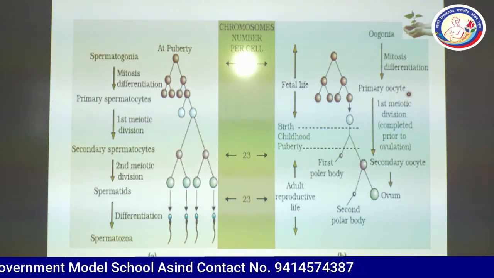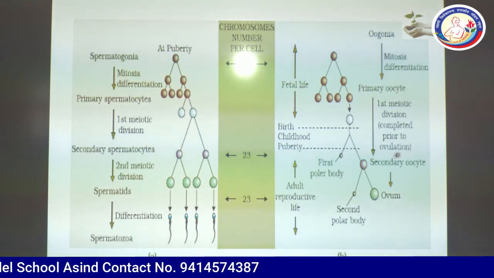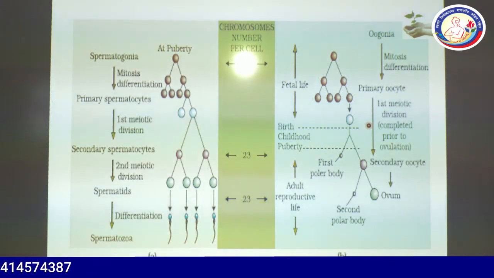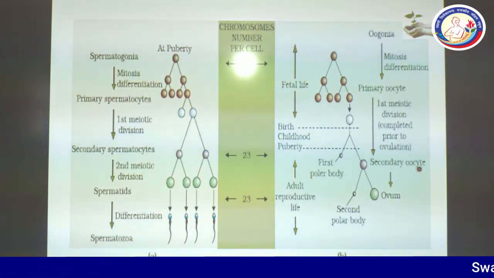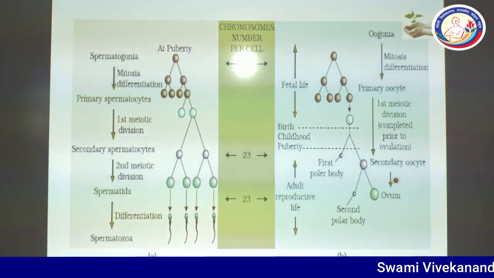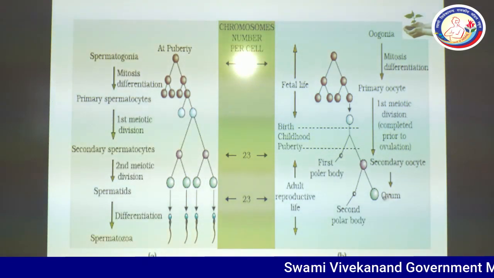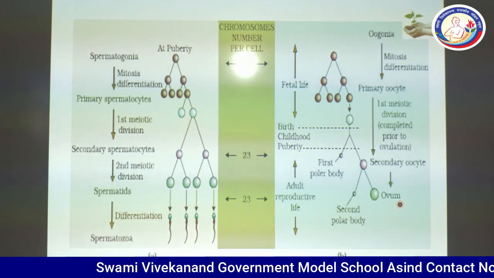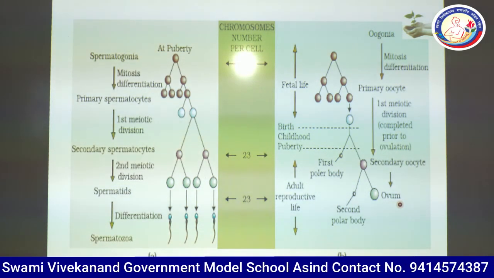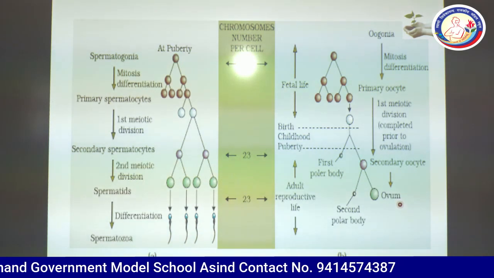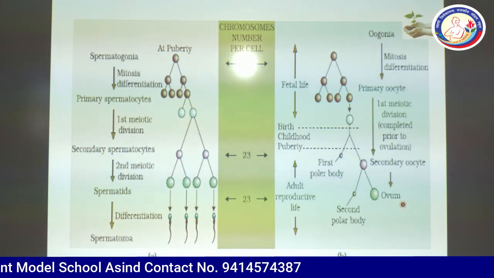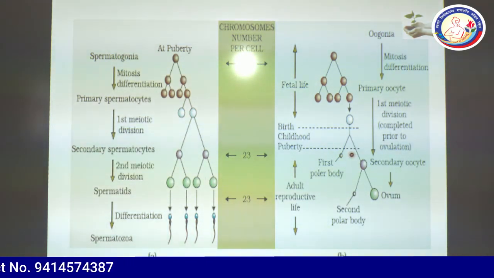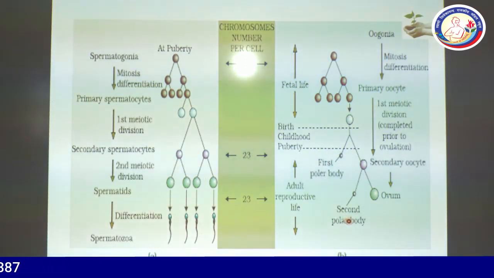So you can see the first meiotic division was completed before ovulation, and the secondary oocyte is further divided by the second meiotic division and forms a complete mature ovum. But the ovum is completed only when a sperm of that species enters the ovum, and the second polar body is prepared, and the first polar body is prepared. The first and second polar bodies are degraded.